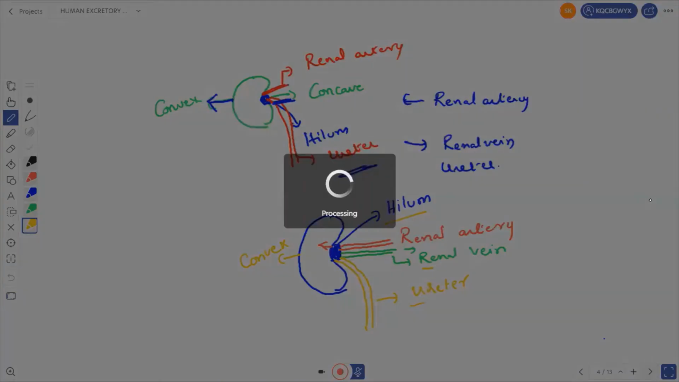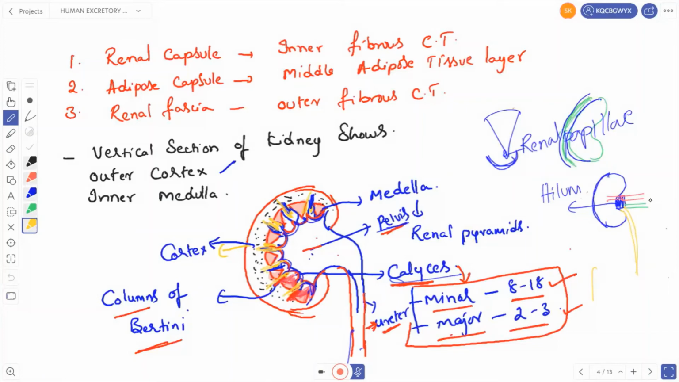Then if you see, the kidneys have 3 layers. Okay, what are the 3 layers?